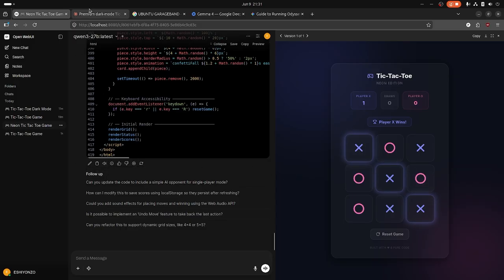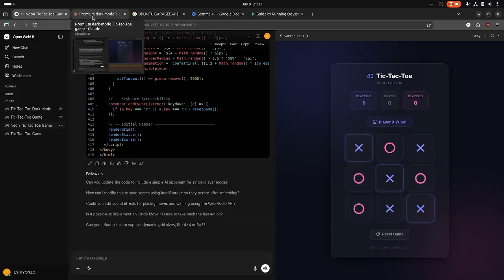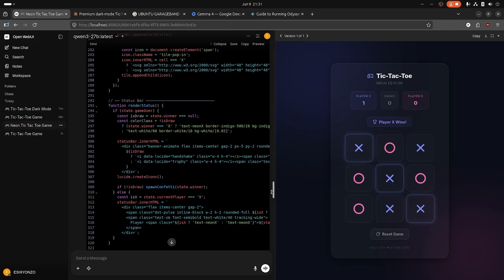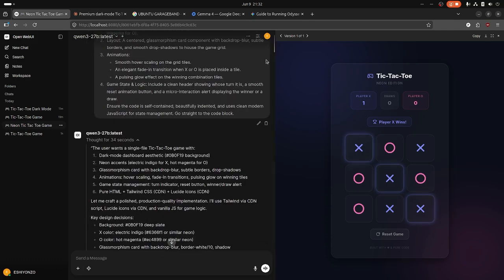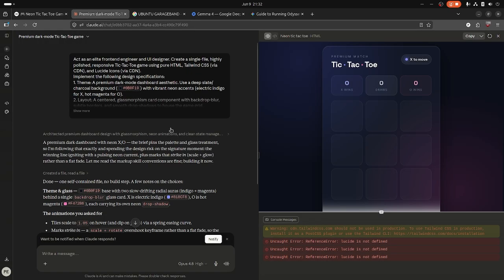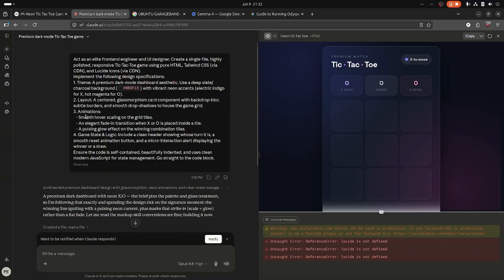So yeah, this was quite interesting because I gave that same prompt, and for the pixel peepers who want to read everything, you can compare it right here. This is what I gave Qwen, and this is what I gave Claude, and we're running on Opus 4.8 and on high.